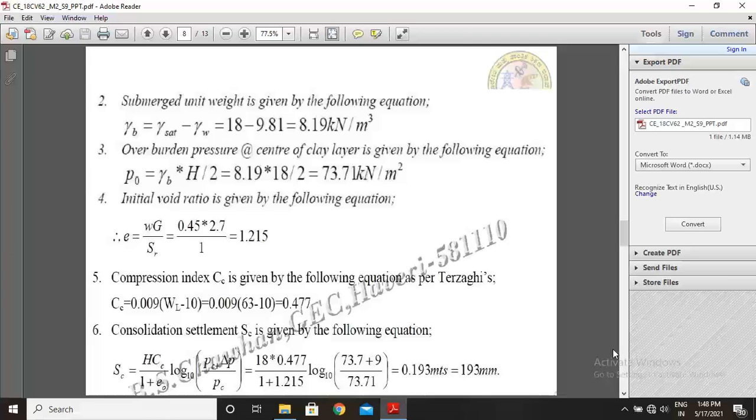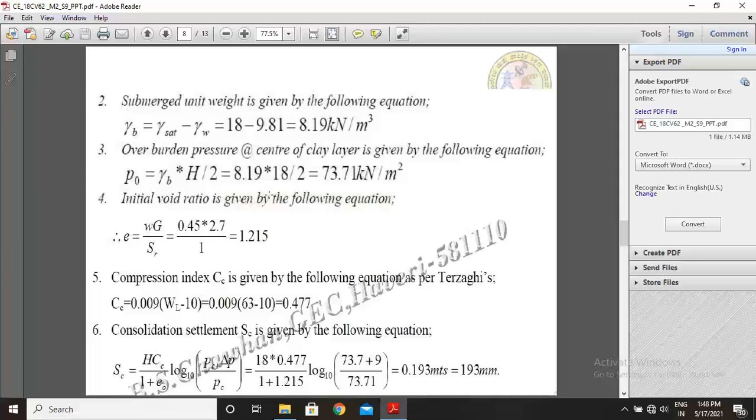Next step, overburden pressure at the center of the clay layer is given by the following equation. I have already explained how to calculate overburden pressure. Whenever you want to calculate the overburden pressure of a particular thickness, you use the concept of density of soil times the thickness of that soil layer. Same concept here: P naught equals gamma B into half of the thickness of the soil layer.